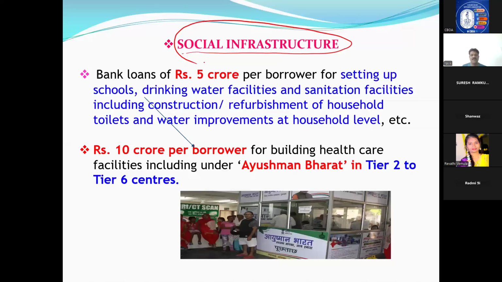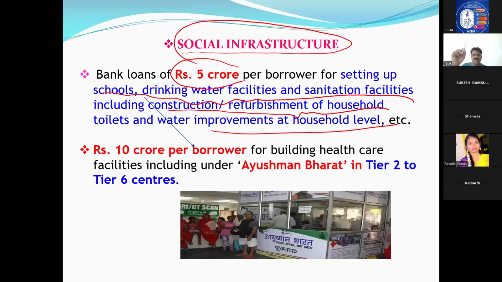If you are giving a loan of 5 crore from your bank, it is classified as priority. So setting up schools, drinking water facilities, sanitation facilities, including construction and refurbishment of household toilets, and water improvements up to 5 crores is social infrastructure. I always remember it this way: social infrastructure, yes, and 5 will relate. If the question is social infrastructure, the answer is 5, but one exception is there.